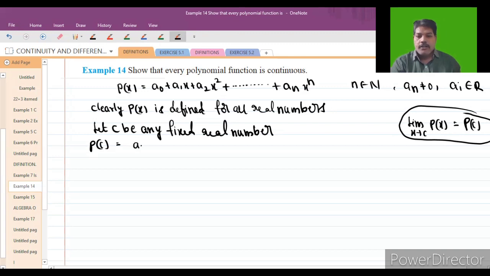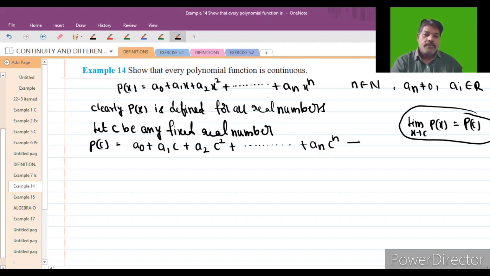A naught plus A1 into C plus A2 into C square plus and so on, and so on, an into C power n. So this is equation number 1. Next, what we have to take is the limit.